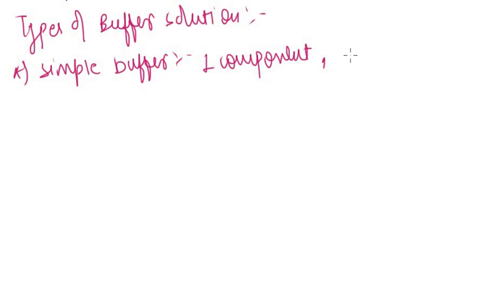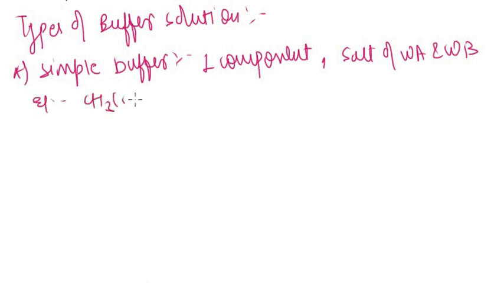Here it is only one component. Like the salt of a weak acid and a weak base is a simple buffer. Example: CH3COONH4. It is a salt hydrolysis case. So it is a simple buffer, the salt of a weak acid and a weak base. Example, ammonium acetate. That is known as a simple buffer.